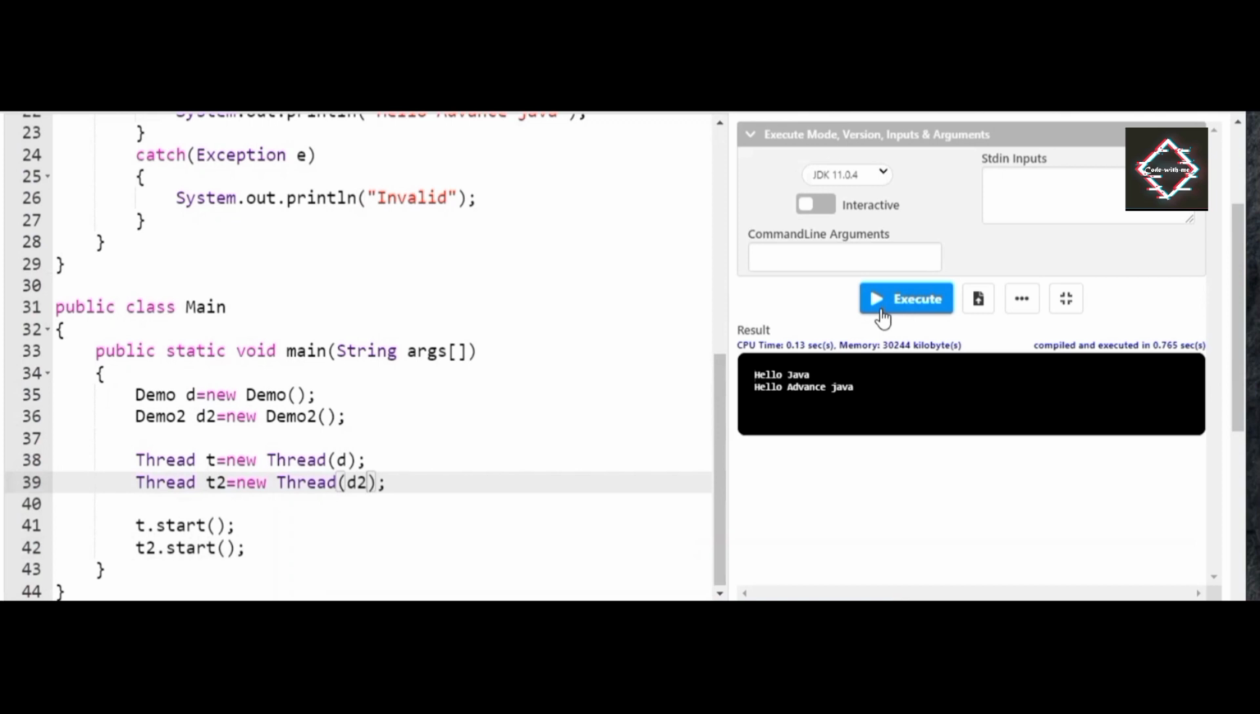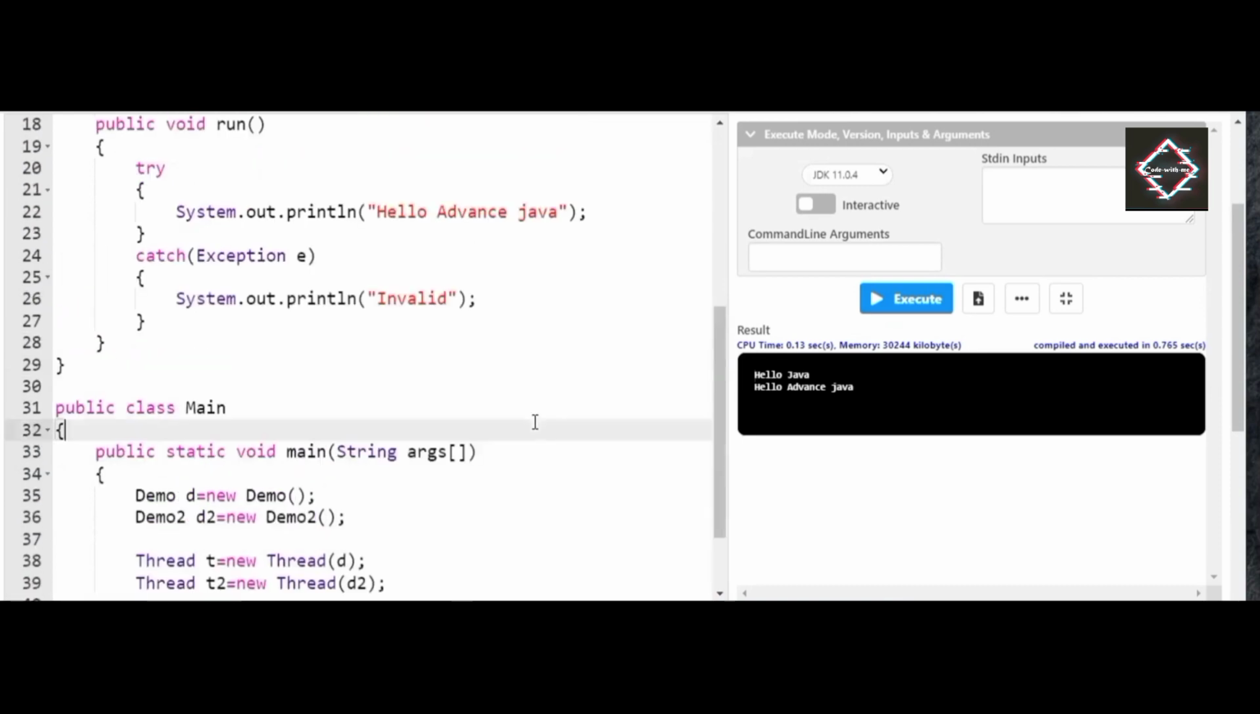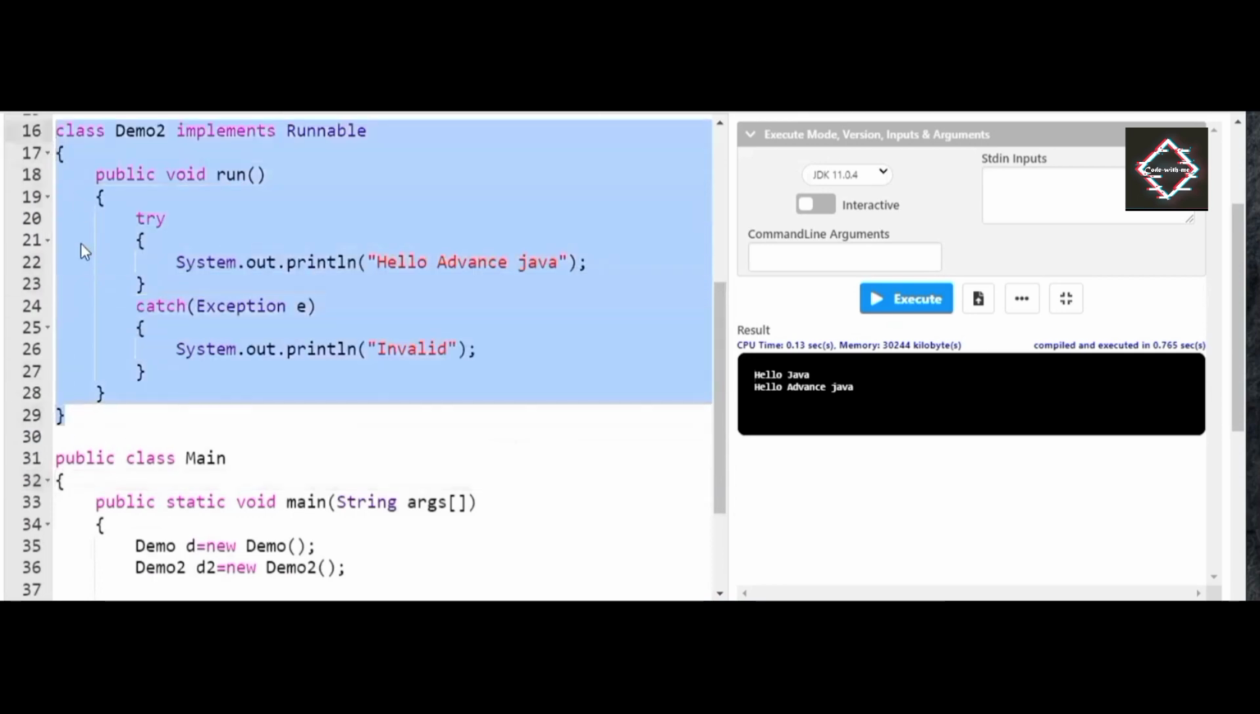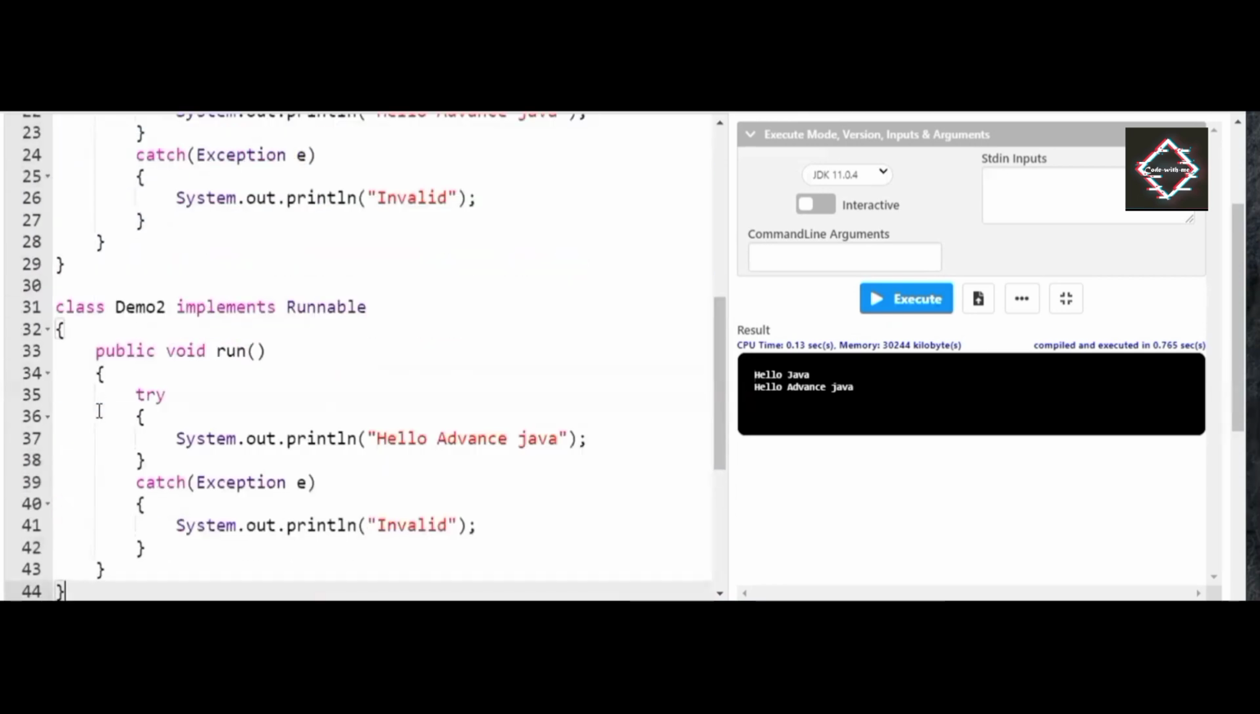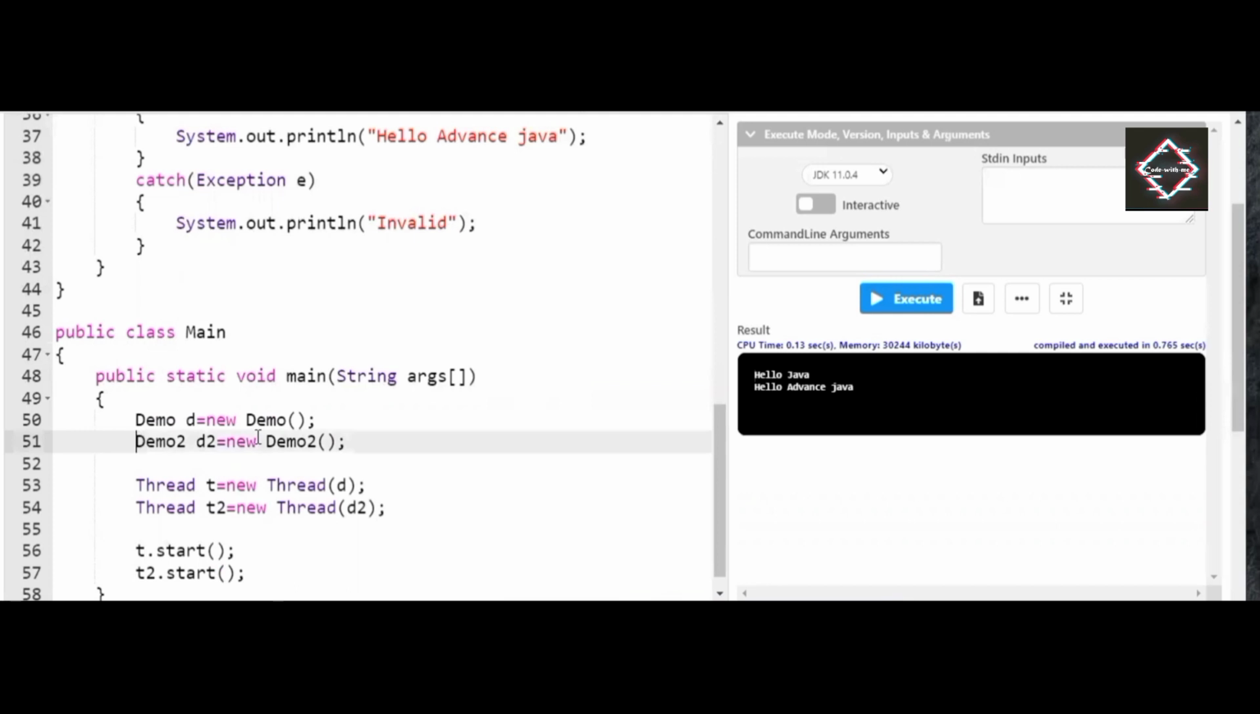Obviously the output remains the same with or without multi-threading. You can clearly see here friends the result: CPU time 0.13 seconds, memory is 30244 kilobytes. This implies the memory allocated and the time of execution. But what I will do, for instance, is create another class. Copy this and make use of Demo3 class.